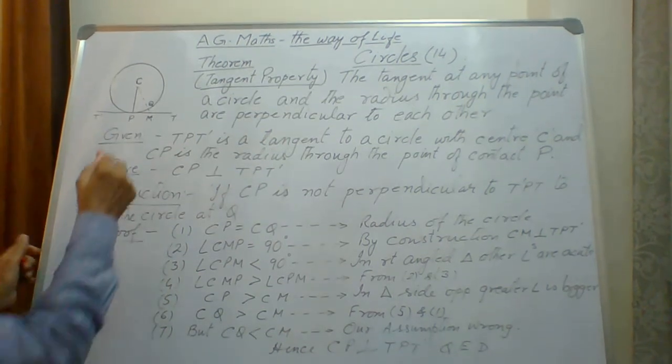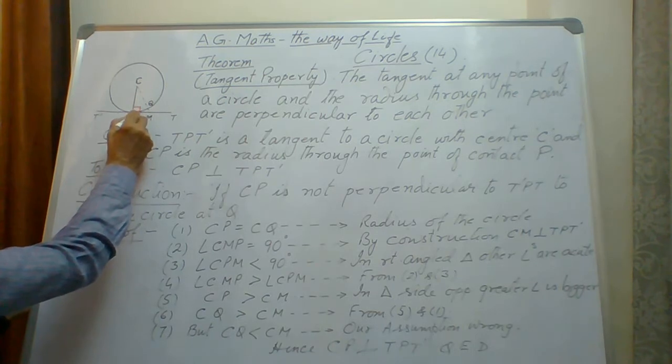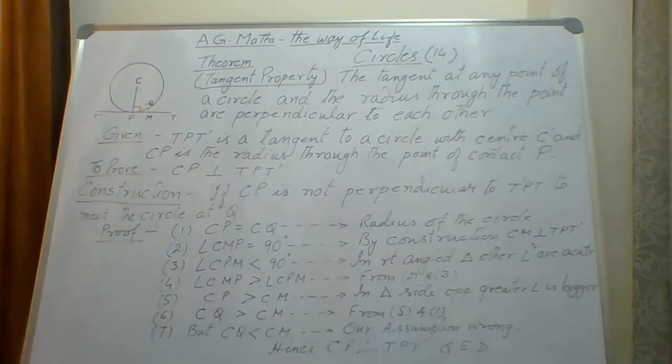This angle which CP makes with the line should be 90 degrees. That is what is required to be proved.